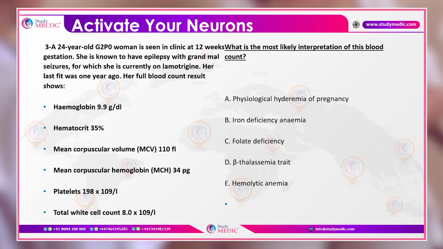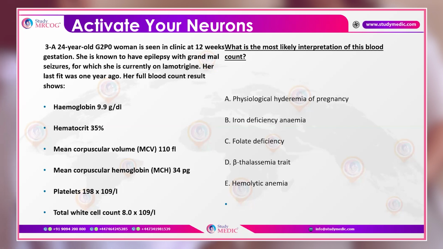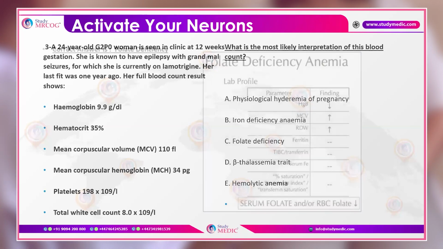What is the most likely interpretation of this blood count? Is it physiological hydremia of pregnancy, iron deficiency anemia, folate deficiency, beta thalassemia trait, or hemolytic anemia? So we know that this is not physiological anemia. We have to keep in mind what can be the reason.